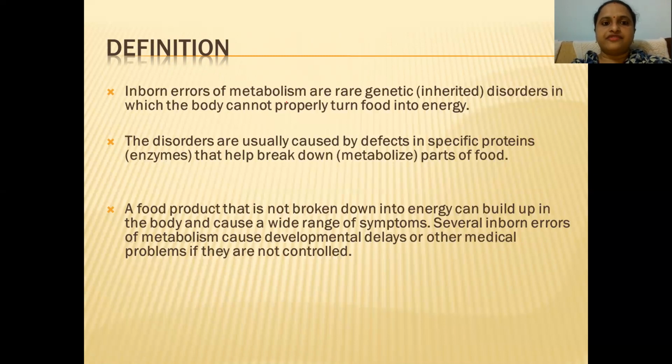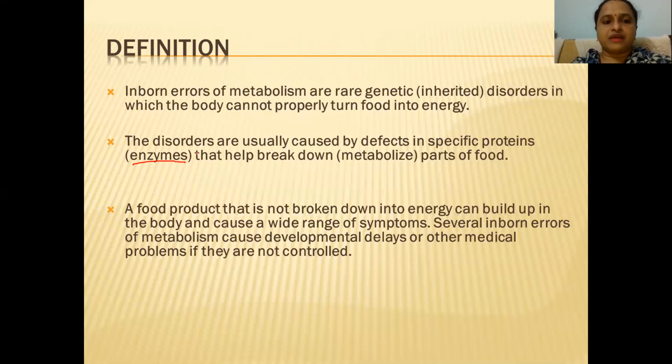So here you can see the definition. Inborn errors of metabolism are rare genetic disorders in which the body cannot properly turn food into energy. That's what I told you. The disorders are usually caused by defects of specific proteins which help in the formation of enzymes. Generally, the genes responsible for production of a particular enzyme will be either recessive or absent.